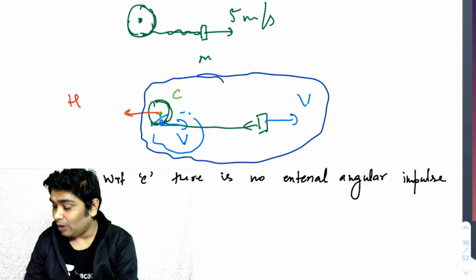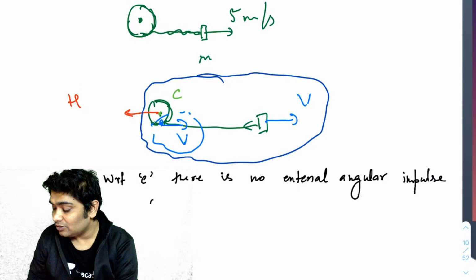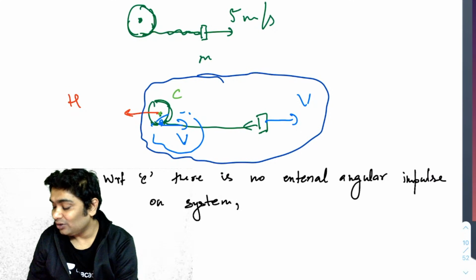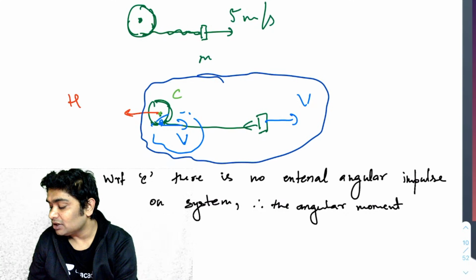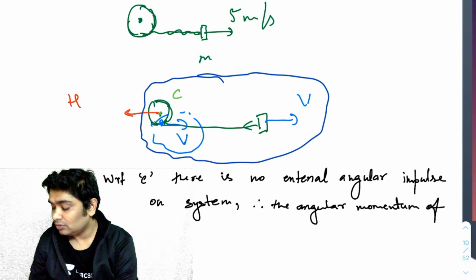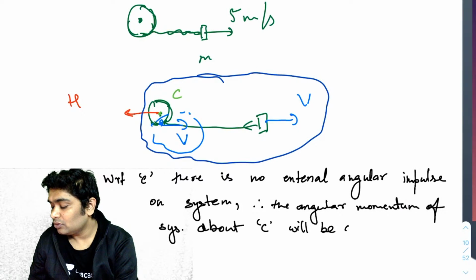Now I know if about a point there is no angular impulse, so what I can conclude, therefore, is that the angular momentum of the system about C will remain conserved. Agreed. So I will apply conservation of angular momentum with respect to point C.